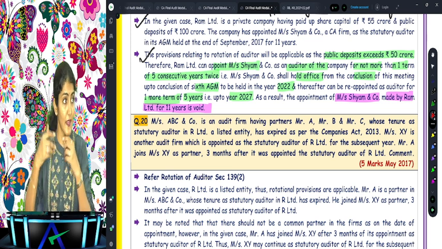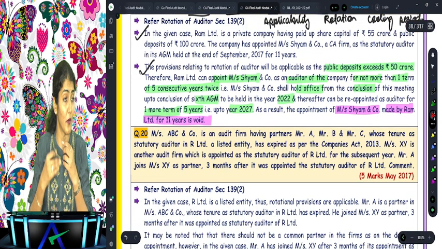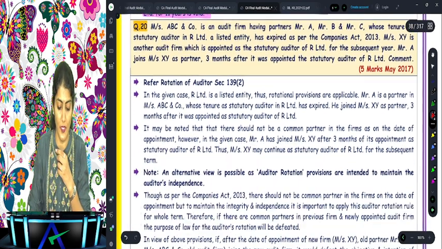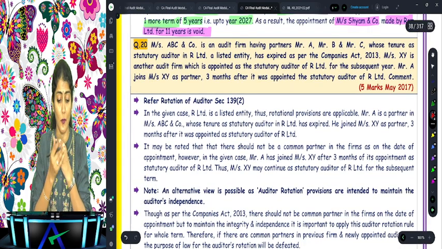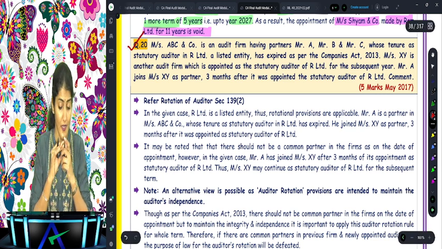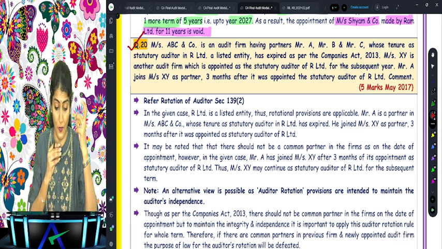So void means the existing auditor shall continue to be the auditor of the company, right? The existing auditor shall continue to be the auditor of the company. Are you all with me? Yes, everyone. Where are you? Yes, what are we discussing? Question regarding the rotations. Okay, right.